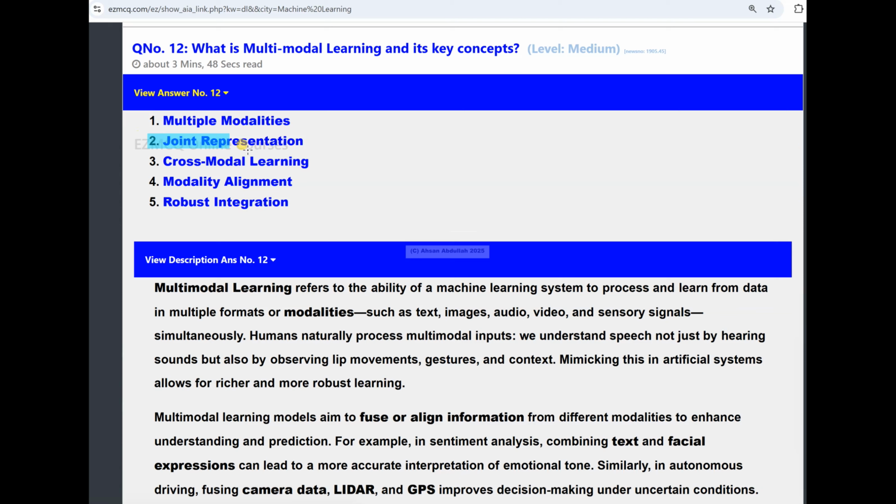Then there is the joint representation. What is meant by joint representation? Basically, there has to be a shared feature space, and that is not simple, because you need to represent, project, map, or fuse the different modalities together in that feature space.